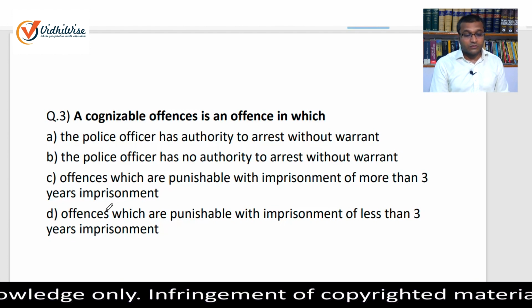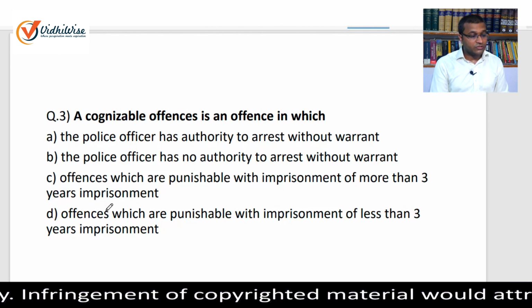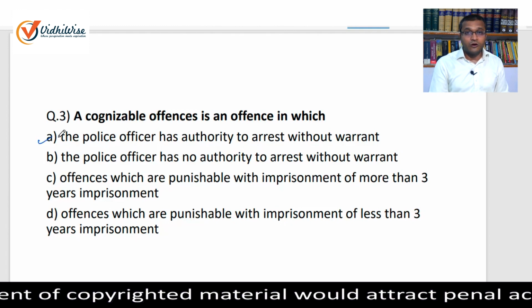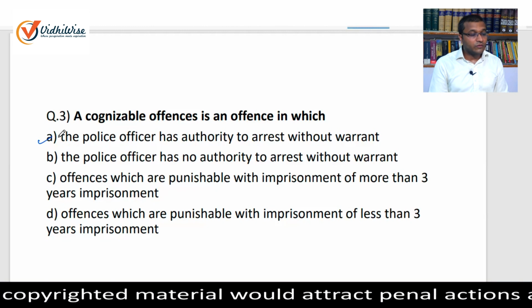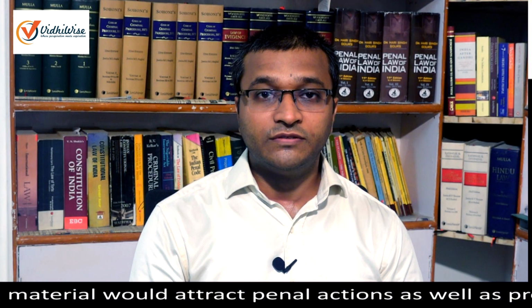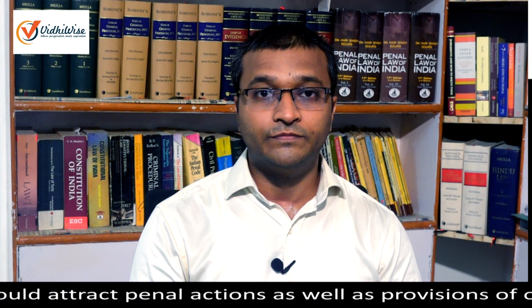Again, having read the definition, we can answer easily, and here also option A is correct: cognizable offences are those in which the police officer has authority to arrest without warrant. A similar set of questions may be understood with respect to non-cognizable offences also.